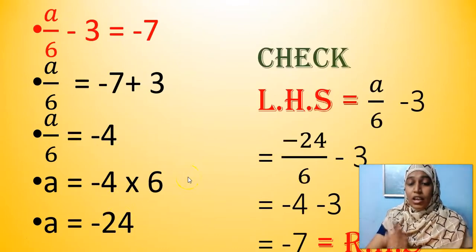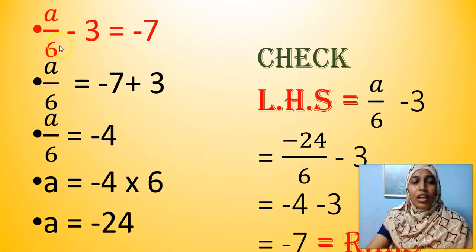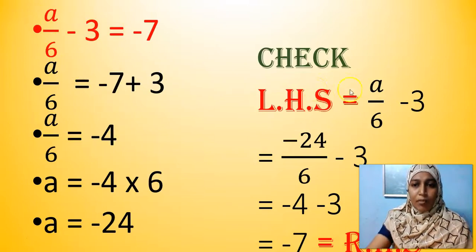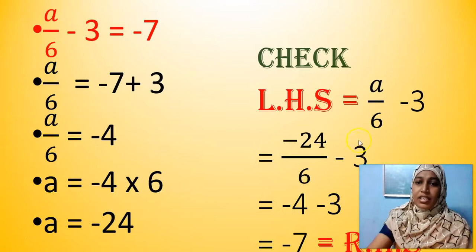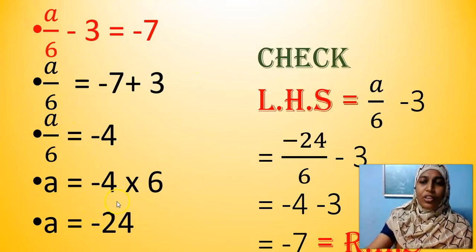Now it's always a good habit to check whether our solution is right or wrong. So let me consider LHS. What is there in LHS? A by 6 minus 3. What answer did I get for A? A is equal to minus 24. Minus 24 by 6. This 6 is as it is in LHS. Minus 3 also as it is there. 1 6 is 6, 4 6 are 24, cancellation. So minus 4 minus 3, I get minus 7. Do I have the same in RHS? Yes. So my solution, A is equal to minus 24, is right.